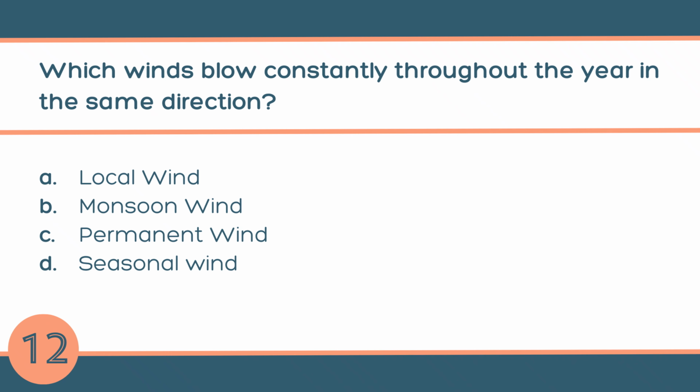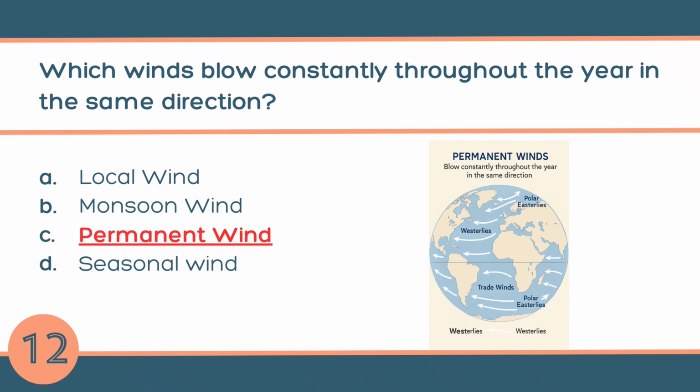Question number 12. Which winds blow constantly throughout the year in the same direction? A. Local wind, B. Monsoon wind, C. Permanent wind, or D. Seasonal wind. The answer is C. Permanent winds. The winds that blow constantly throughout the year in the same direction are called permanent winds. They are caused by the uneven heating of the earth and the rotation of the earth.